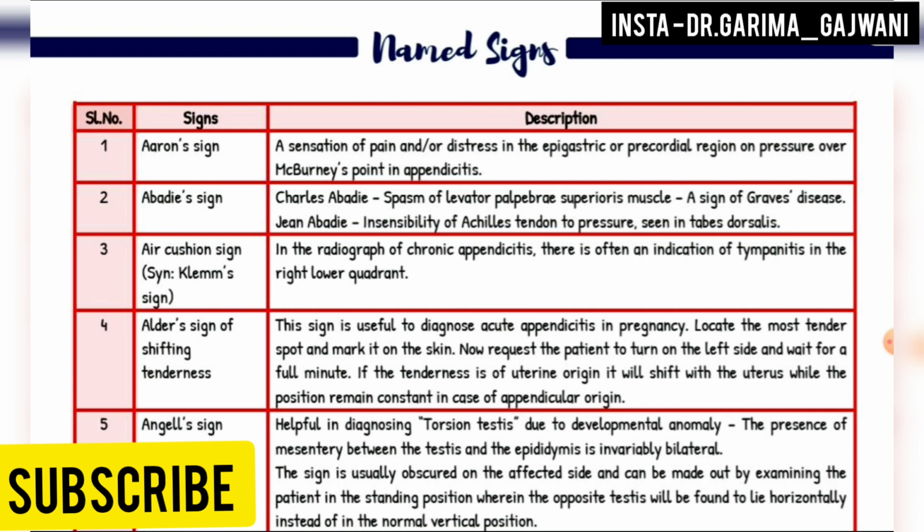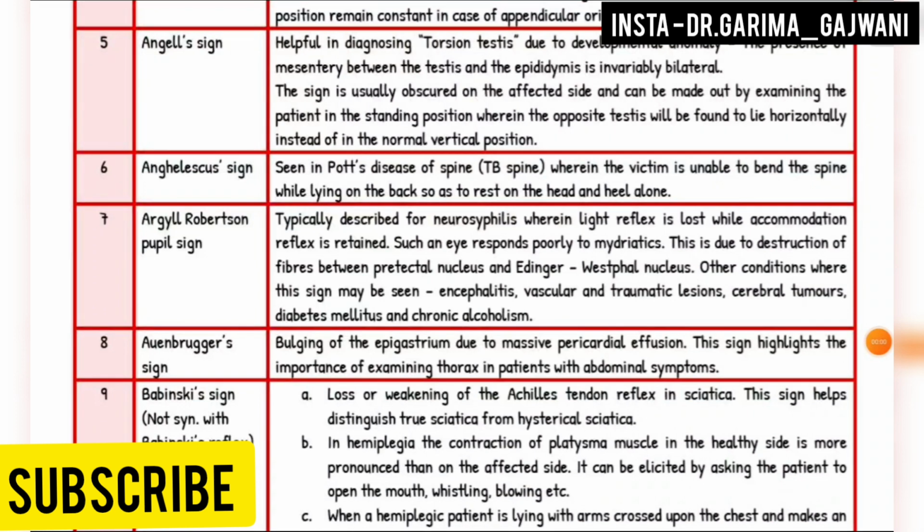Locate the most tender spot and mark it on the skin. Now request the patient to turn on the left side and wait for a full minute. If the tenderness is of uterine origin, it will shift with the uterus, while the position remains constant in case of appendicular origin.